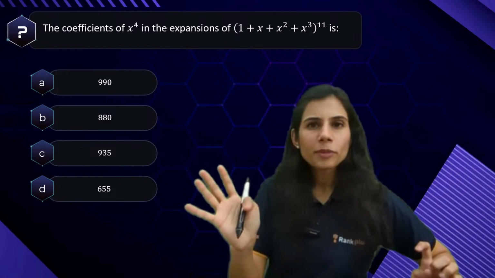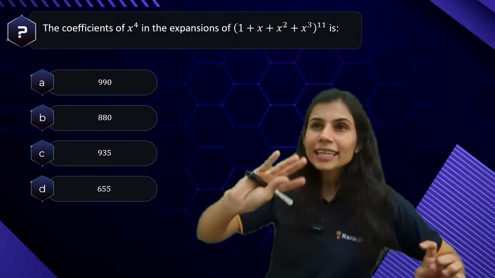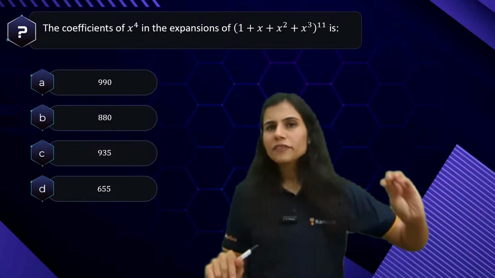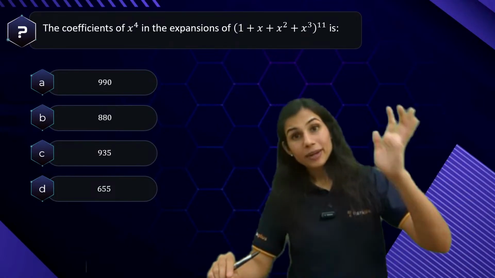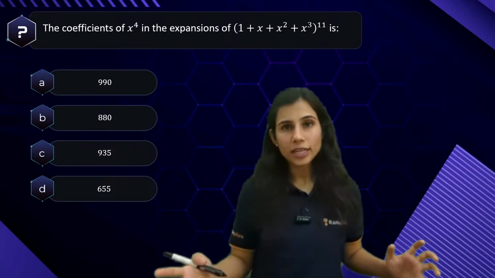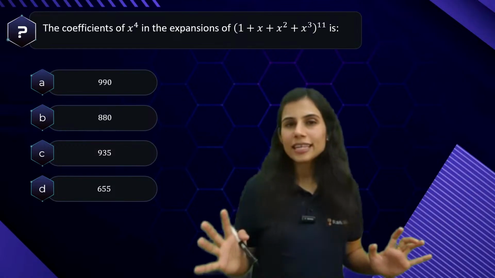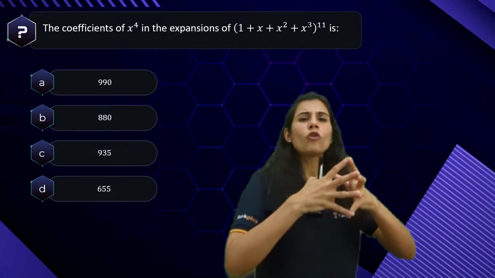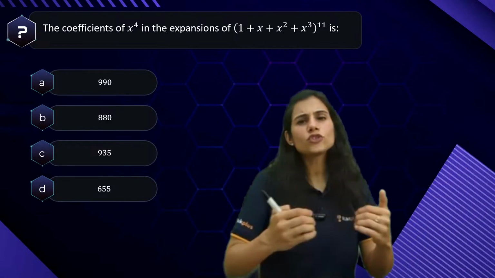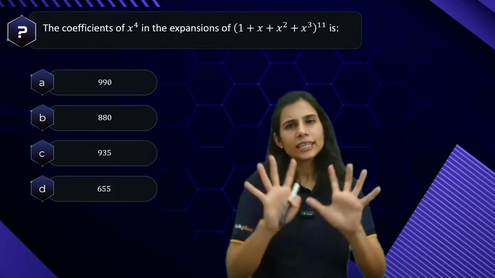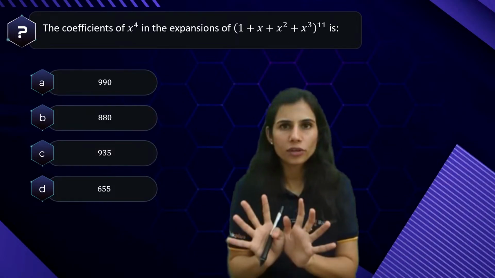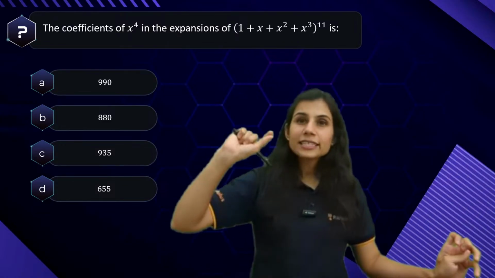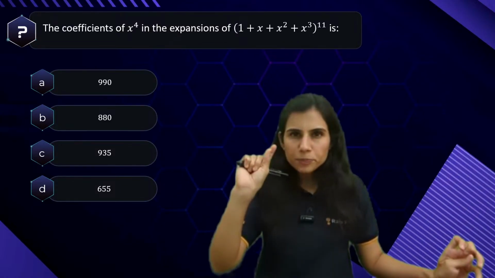Because in the multinomial approach, it's not very difficult, but the only catch or the slippery area is that there are cases involved. If you miss out on even a single case, the question is gone. But in binomial, you always get a short answer. Okay, there are no cases as such involved. And it's very easy for you to deal with binomial because you can open up the entire expansion, see each and every term, and then figure out the analysis that, okay, what will take place, what will not. But in multinomial, you can't see the entire expansion, no. So a lot of cases work has to be done, which becomes pretty tricky.